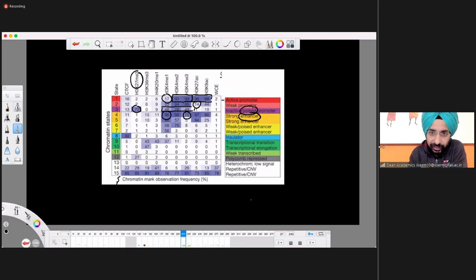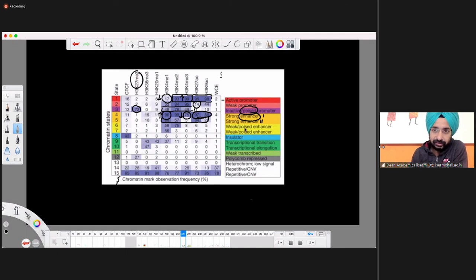It's high here, but it's relatively low here, right? And of course, acetylation mark will be there at all the regulatory elements. And there's another class where all these values are slightly moderate as compared to this one. That's called strong enhancer. This is strong enhancer 1, this is strong enhancer 2. Not written here, but that's how they are described in the rest of the paper.